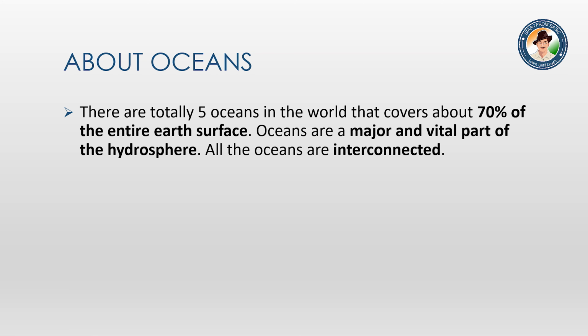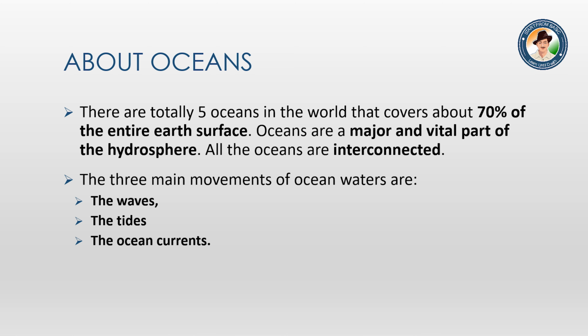There are totally 5 oceans in the world that cover about 70% of the entire Earth's surface. Oceans are a major and vital part of the hydrosphere. All the oceans are interconnected. The three main movements of the ocean waters are the waves, the tides, and the ocean currents. We'll learn one by one.